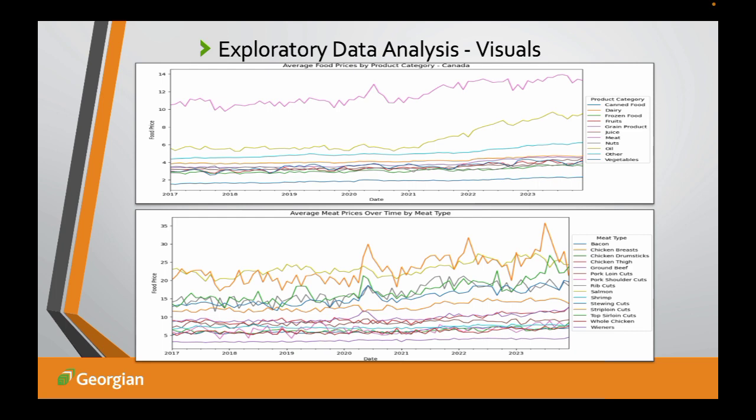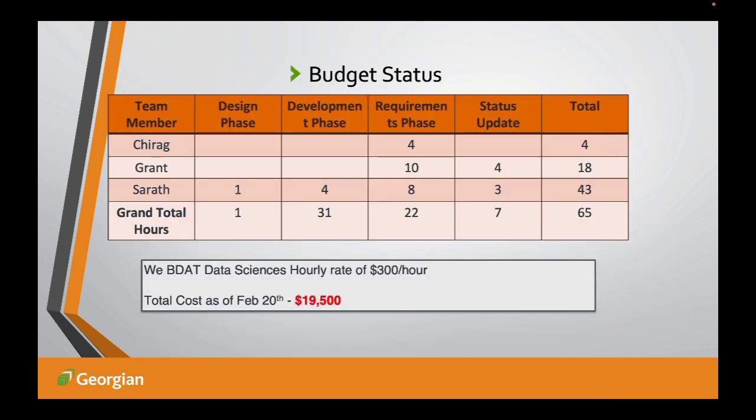Now I'll jump on to the next slide. If I talk about our budget status, initially we had fewer budget hours, but over time we are having more hours in the requirement phase. Till date our cost is about 19,500, and our charge is about 300 per hour.